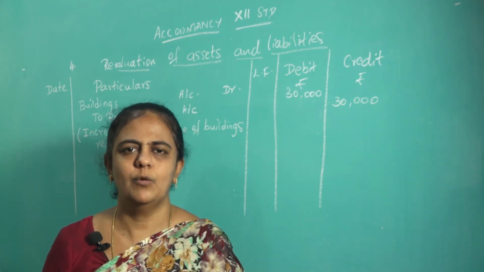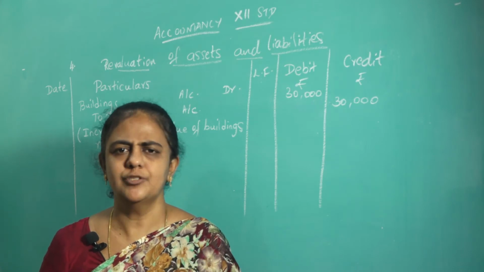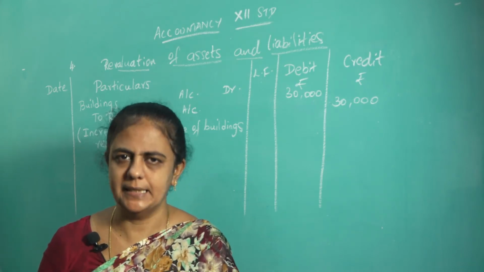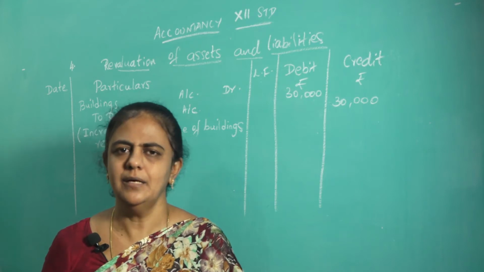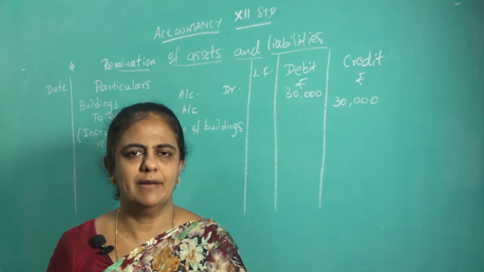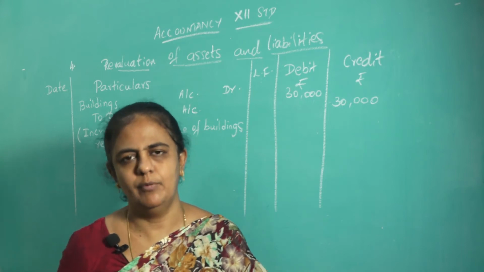Depreciate means decrease in the value of the assets. So when the stock and the furniture both are decreasing, what does it result? It results in loss. So loss means what you have to do? You have to debit revaluation account.